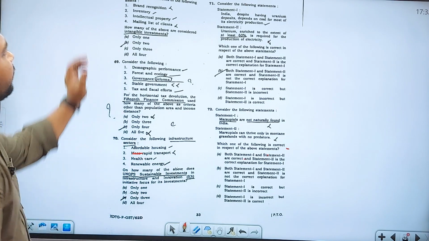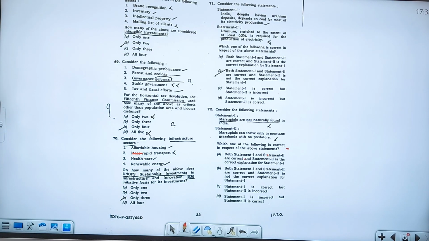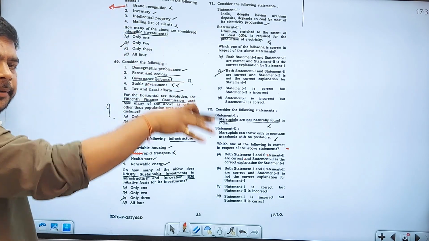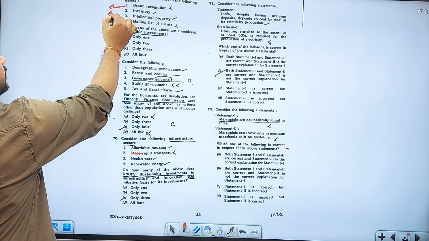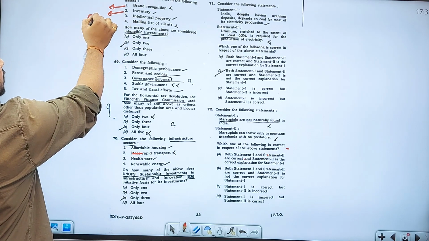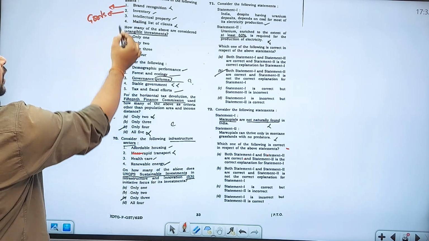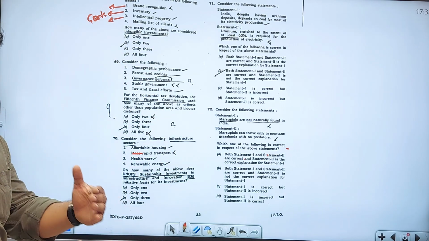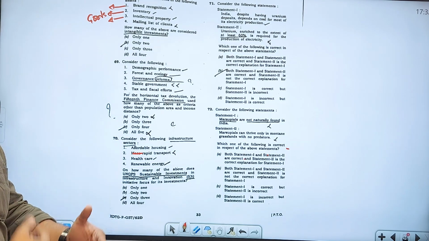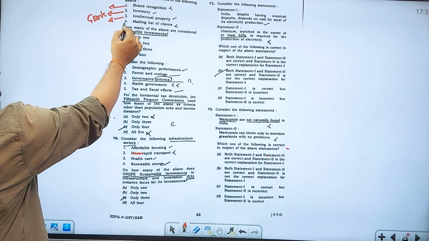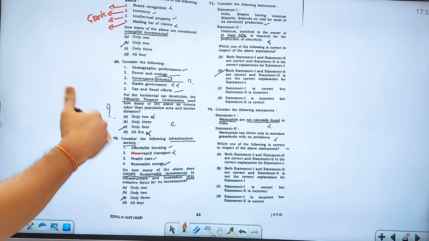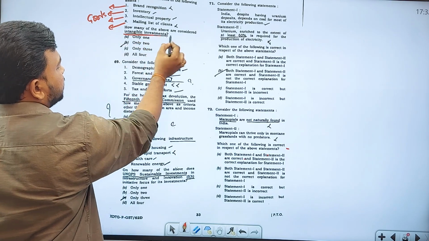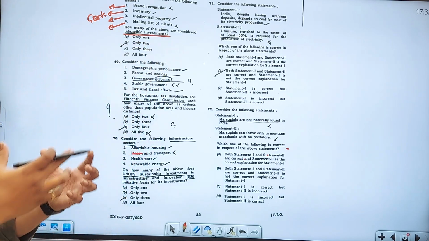Now coming to the questions. Consider the investments in the following assets. Brand recognition, so you put a lot of money into the brand. Inventory, that is the goods, investment into the goods. Intellectual property, whatever it may be, the logos, the copyrights. Mailing list of the clients, that means the data of the clients, phone numbers, email IDs, and all those things. How many of the above are considered intangible? That means you cannot feel them, you cannot touch them physically.